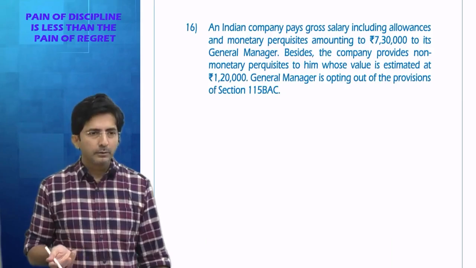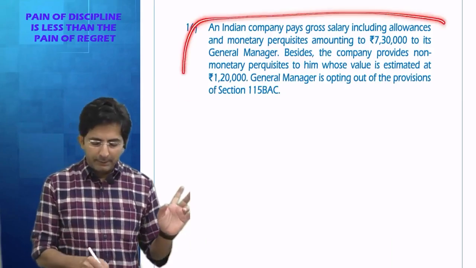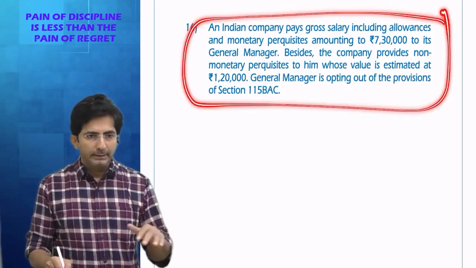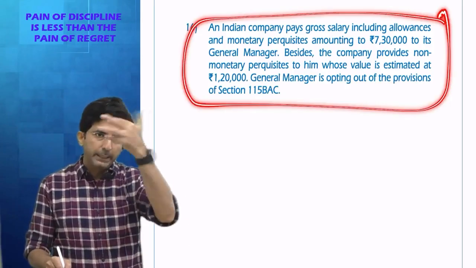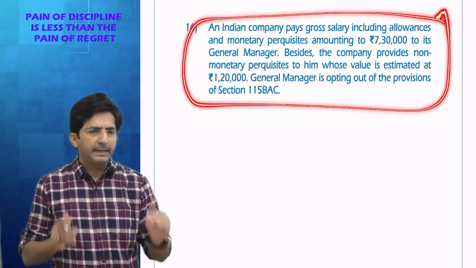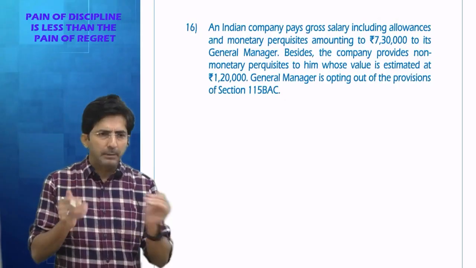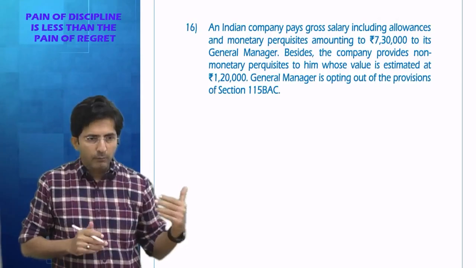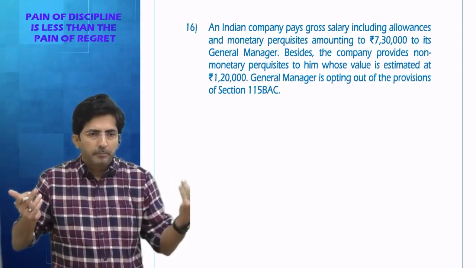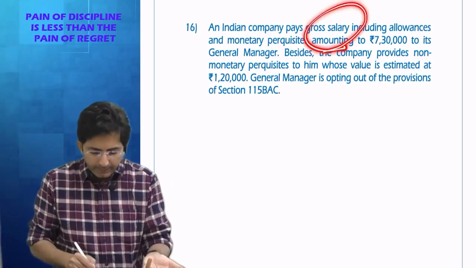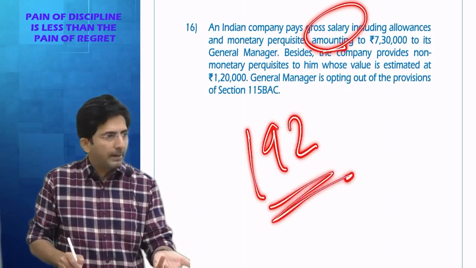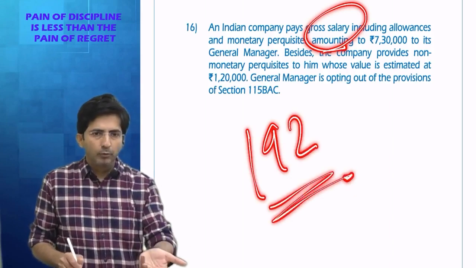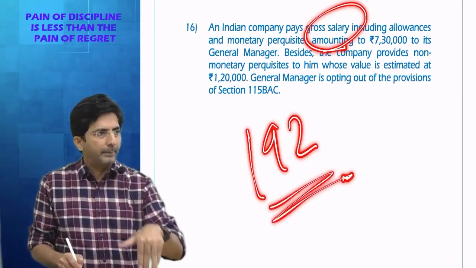What do you have to do? Here they have not asked what you have to do. In the title of question 6, at the beginning only, they have written that in every point you have to decide whether TDS is applicable or not. If he says calculate the amount, then tell me what TDS will be applicable. Because the question is of salary, TDS under 192 will apply. And under 192, TDS will be according to the slab rates.